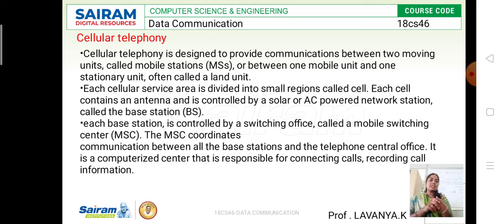Then what are base stations? The base stations are nothing but the cells; each cell we call a base station. The base stations are assigned a different set of channels as well as capacity. Whenever we add n number of base stations, which means n number of cells, the capacity of that particular network also increases.